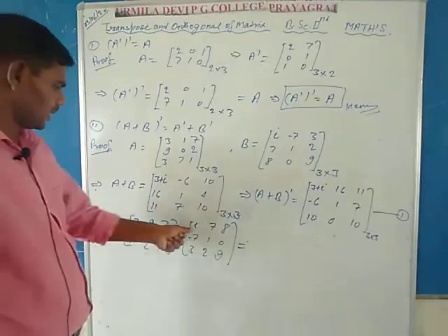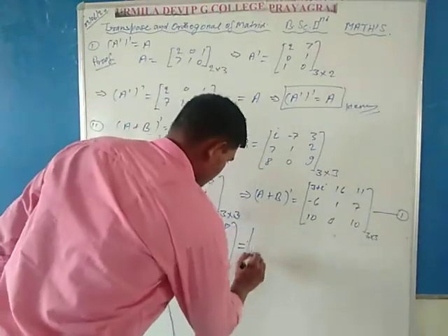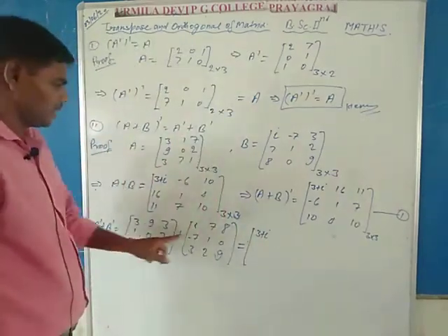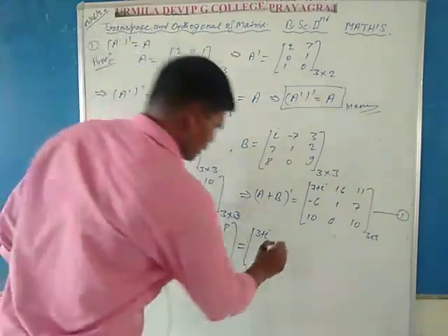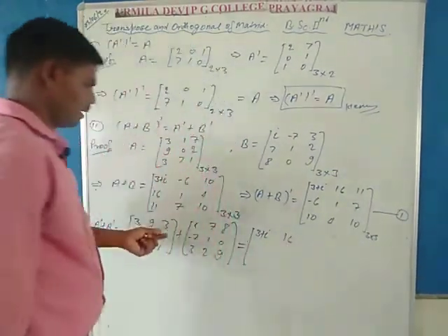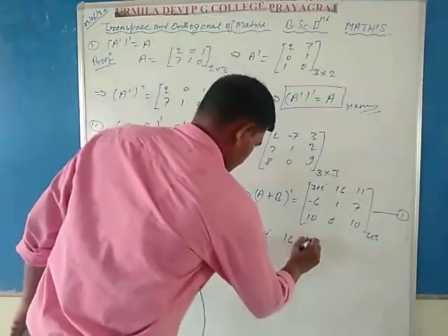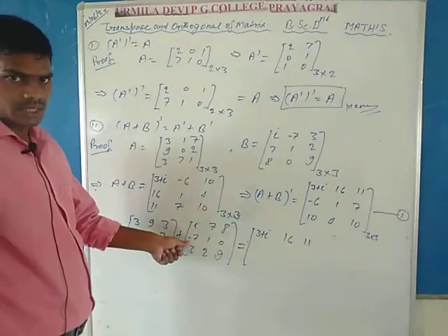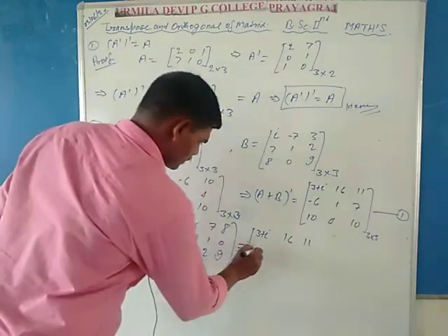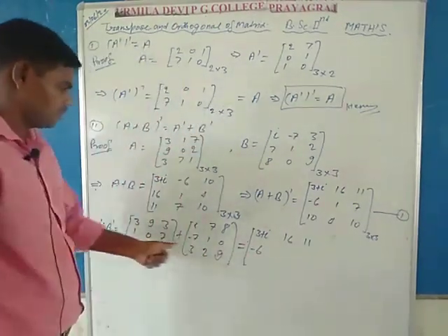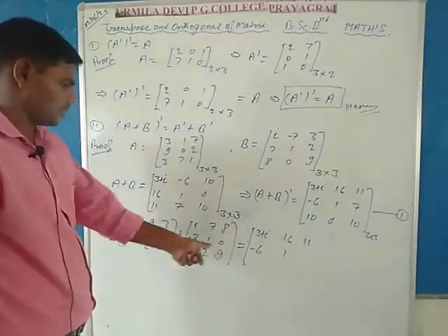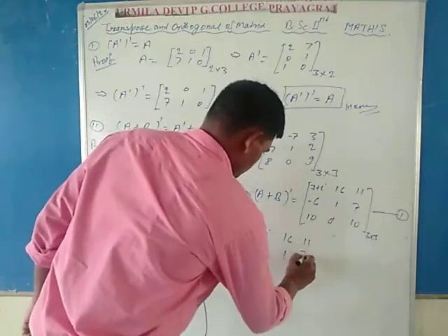So 3 plus i is equal to 3 plus i, 9 plus 7 is equal to 16, and 3 plus 8 is equal to 11. 1 plus minus 7 is equal to minus 6. 0 plus 1 is equal to 1. 7 plus 0 is equal to 7.